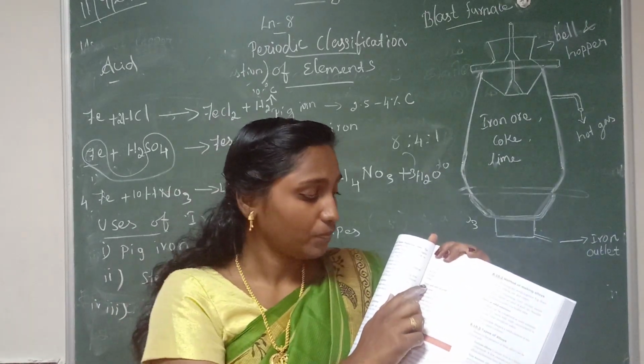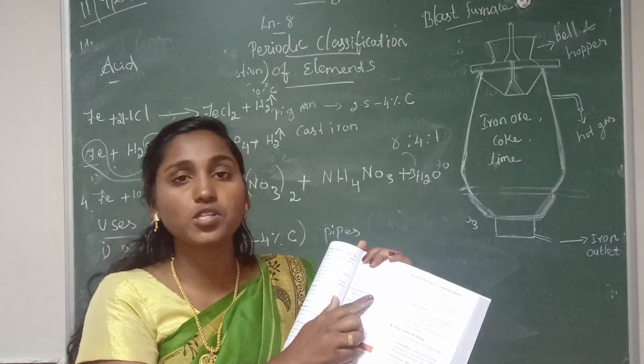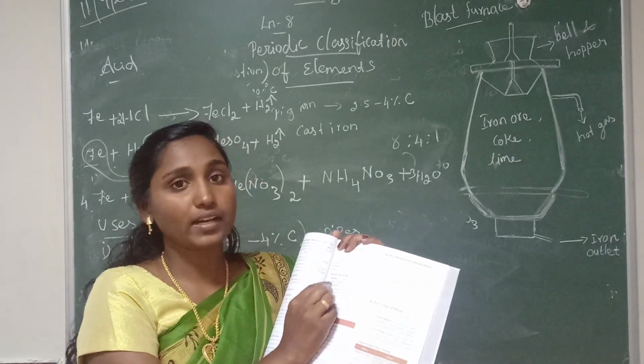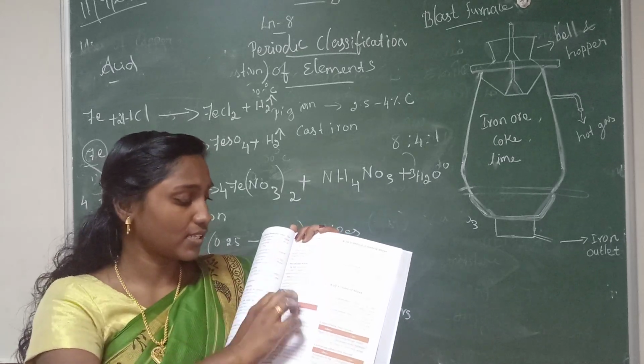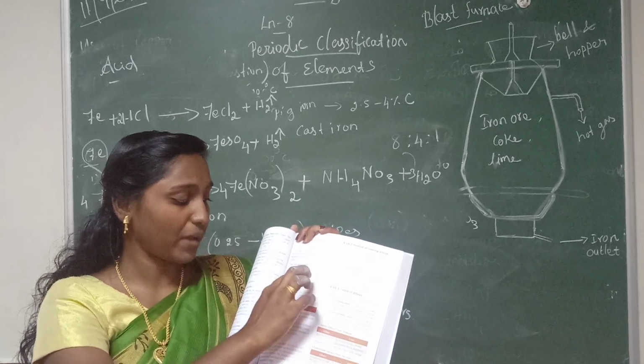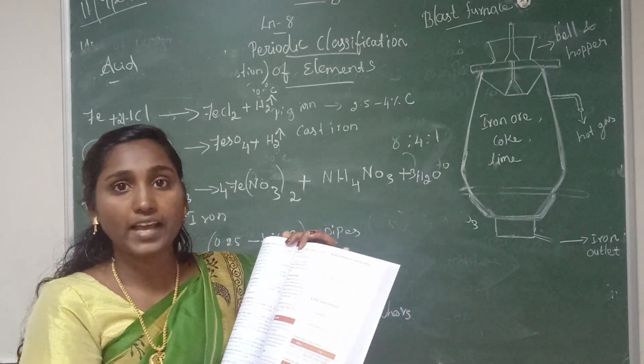Then next question, types and page number 119, types and uses of iron is there, no? Near that you can write the uses of iron. Note it that 3 irons and uses. Pig iron, that paragraph fully, steel iron, that paragraph fully, wrought iron, paragraph fully. Okay, thank you, study.